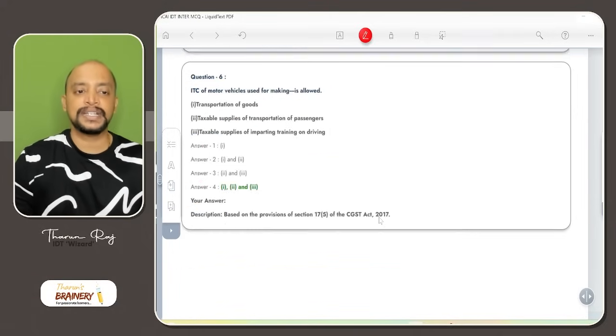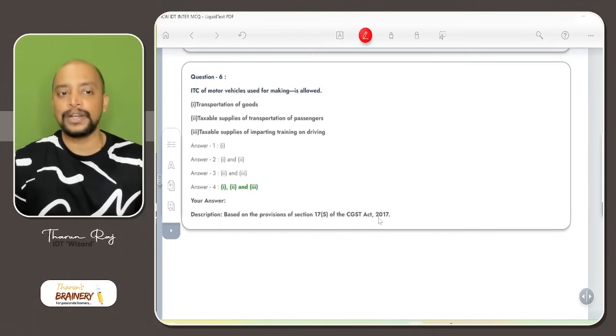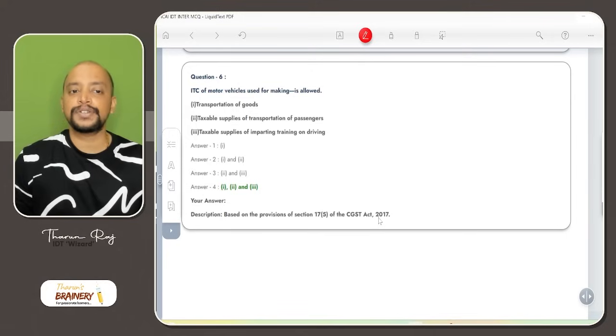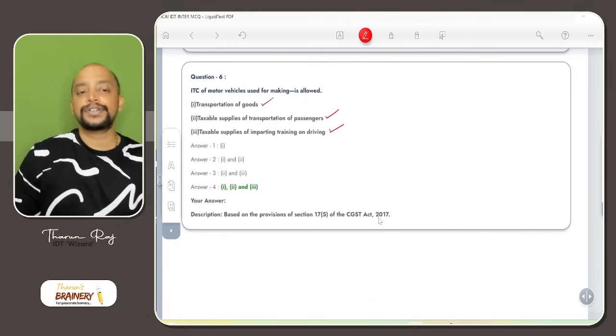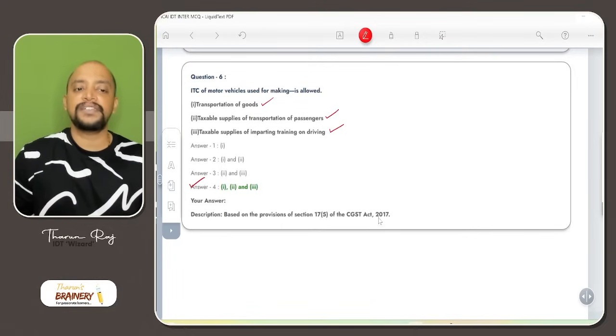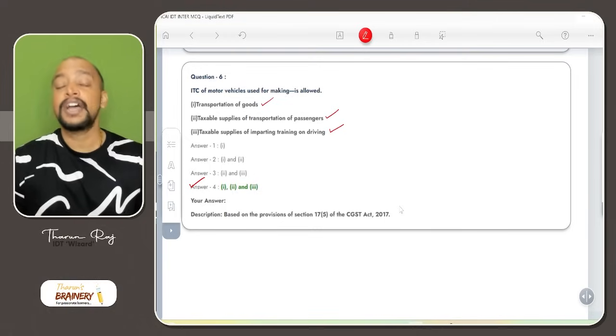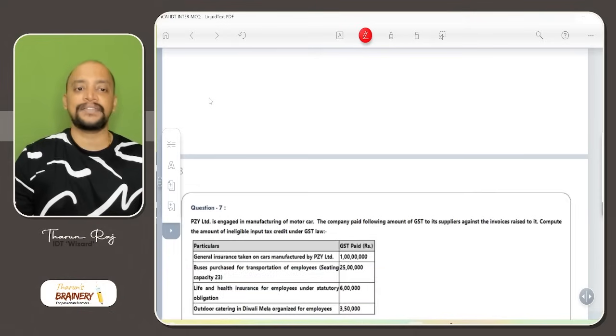Then question number 6, ITC of motor vehicles used for making which supplies is allowed. ITC of motor vehicles used for transportation of goods, yes, allowed. Used for taxable supply of transportation of passengers, allowed. Imparting training on driving, allowed. So generally motor vehicles is blocked credit, but these 3 are exceptions, so ITC is available with respect to these. Blocked credit information is given in 17(5), and for blocked credit there are some exceptions. Here it comes under the exceptions due to which ITC is available.